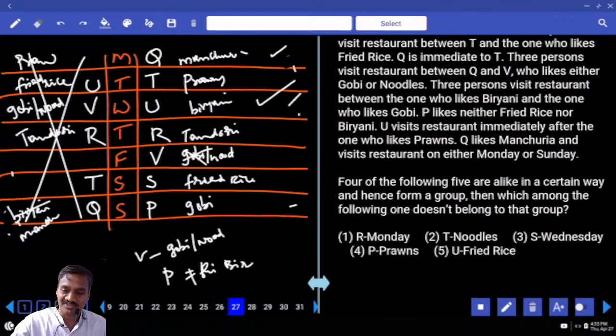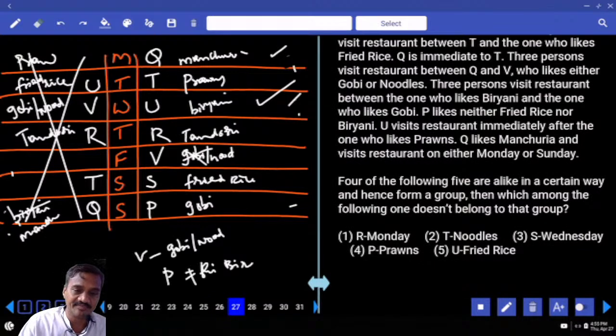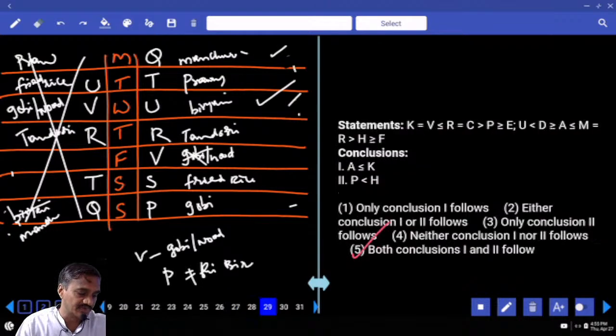And 4 out of the following. R likes Monday, R, Monday, prawns. And T noodles false, and S on Wednesday is false, P prawns false, U fried rice is false. And 4 out of the following are correct. That means between R and Monday, there are 2 days. T and noodles, there are 2 days. S and Wednesday, there are 2 days. P and prawns, more than 2 days. Choice 4 for 27.